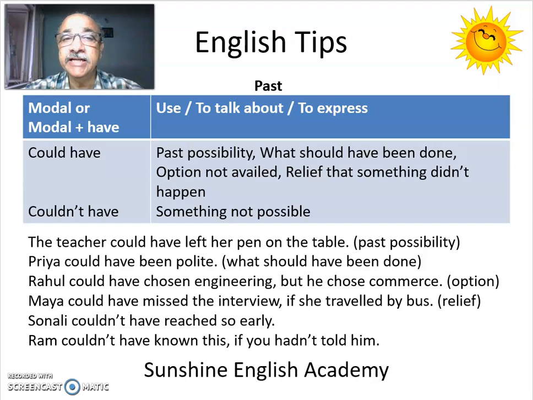When you want to say something was just not possible, you can use couldn't have. Sonali couldn't have reached so early, just not possible. Ram couldn't have known this if you hadn't told him. Just because you told him, he came to know. Otherwise, he couldn't have known this. Not possible.